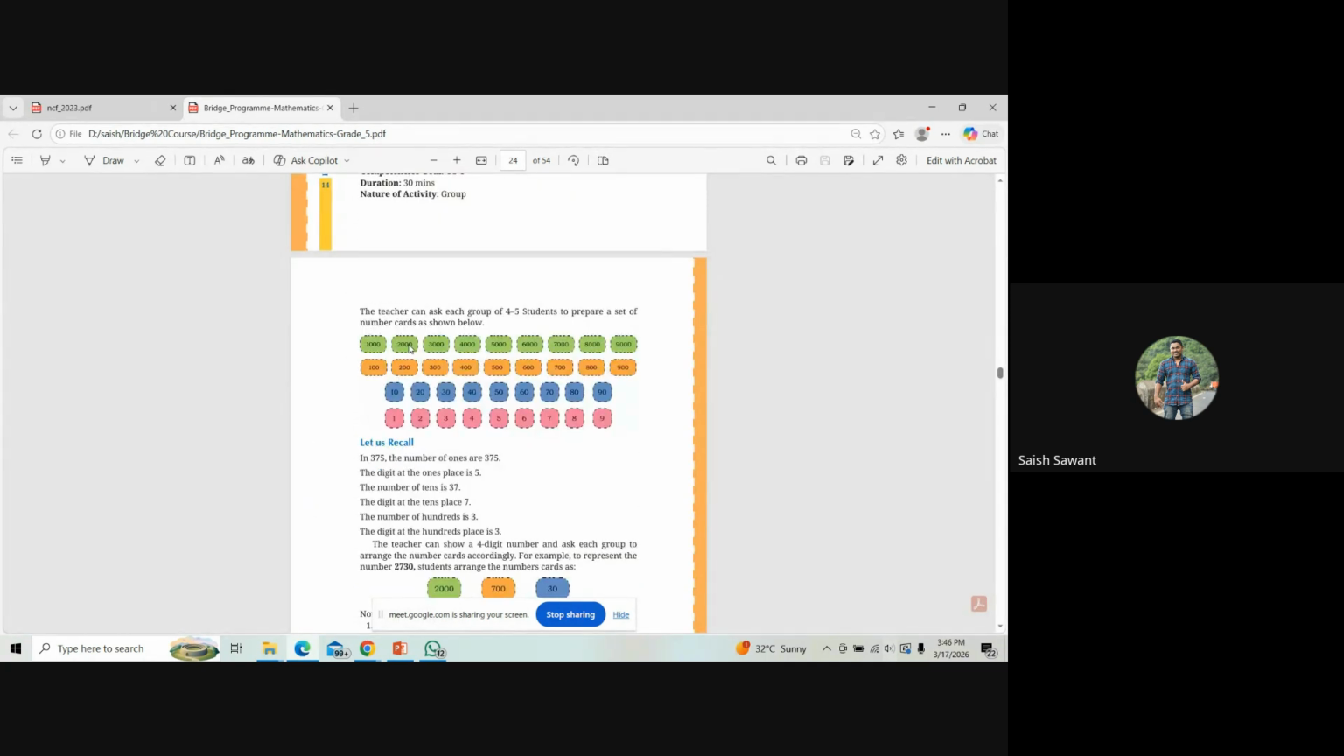Now here the question is: form a 4-digit number. If you only have 3-digit number cards, it is difficult for you to make a 4-digit number. So I suggest having number cards of 1000, 2000, 3000, and so on till 9000 also. It is shown over here: 1000, 2000, 3000 till 9000, then 100, 200 till 900, 10 to 90, and 1 to 9. Okay, so these are the questions which can be asked.